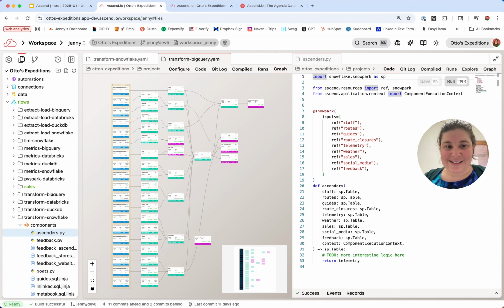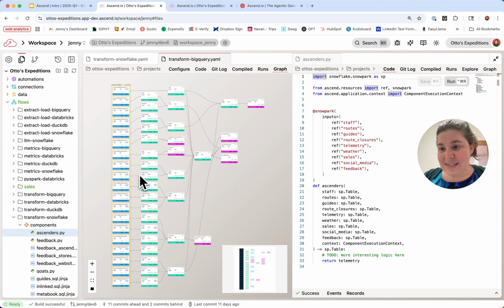Welcome to an Ascend workspace. In this workspace, you have everything you need to build and develop your data pipelines in one spot. At the high level, you'll see I have my own workspace. Everyone in the platform will have their own workspace that operates off of a specific Git branch. This integrates directly with your Git system, whether it's GitHub or Bitbucket, wherever your Git or CI/CD processes live, Ascend integrates with that. And all of the code lives in this repository. So you have full access to your repository and everything you would need within that repository.